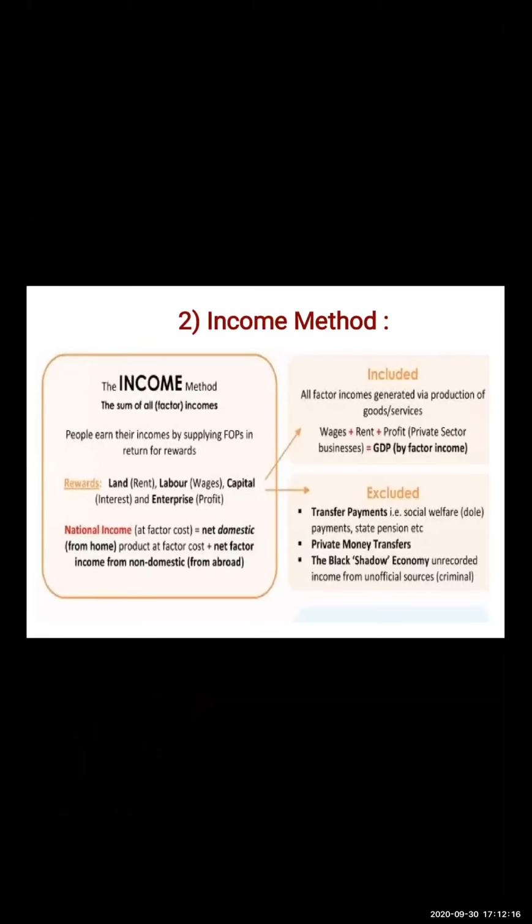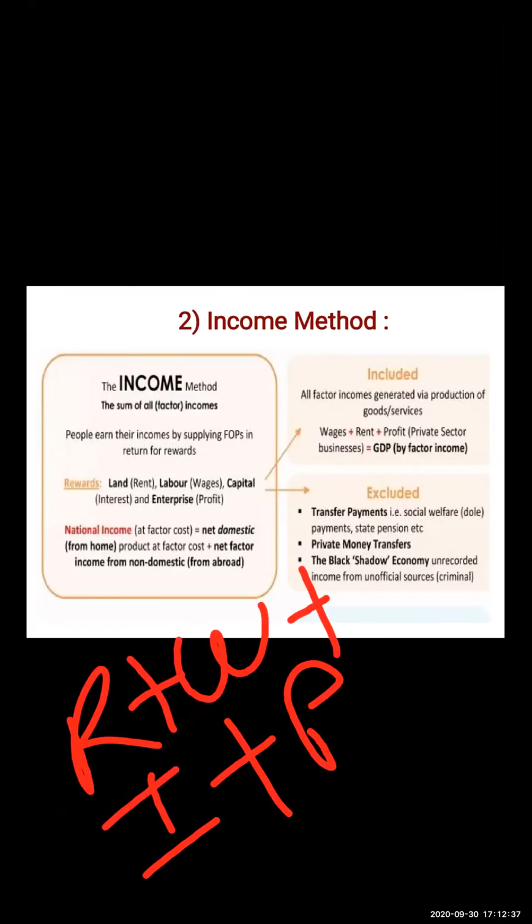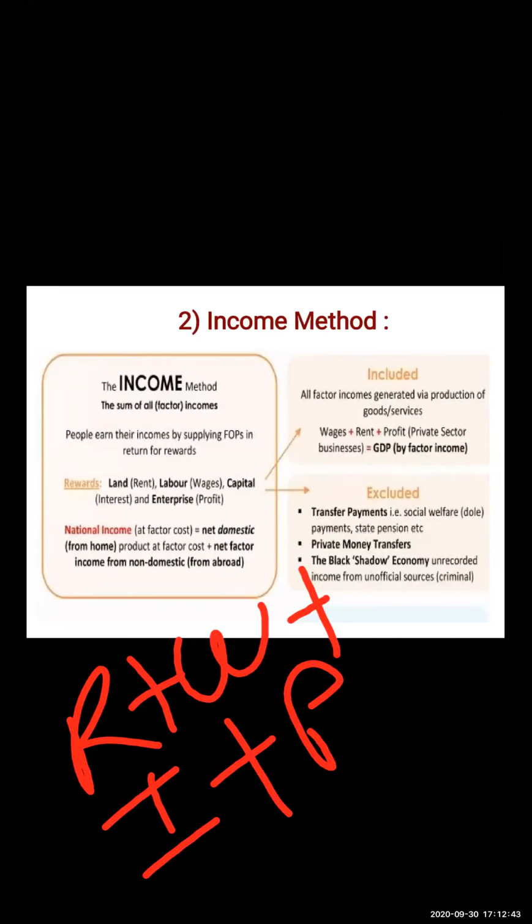According to this method, the income payments received by all citizens of a country in a particular year, that is income accruing to all factors of production by way of rent plus wage plus interest plus profit, are all added together, but income received in the form of transfer payments is ignored.